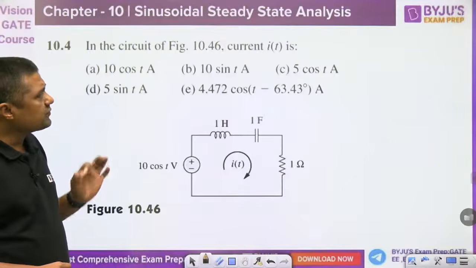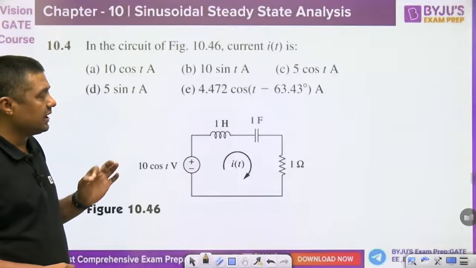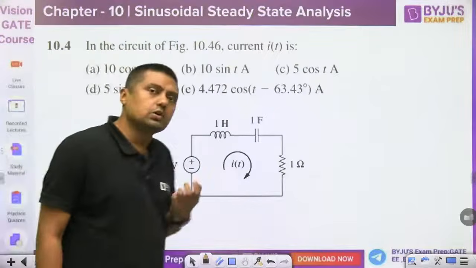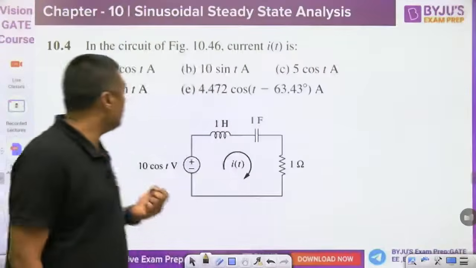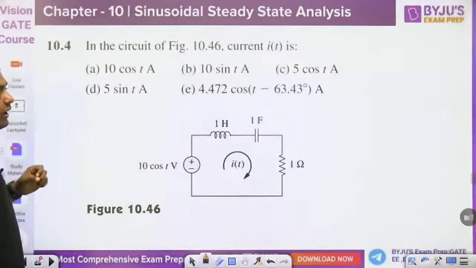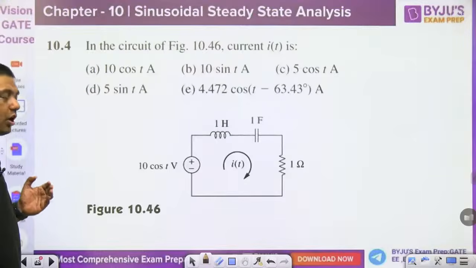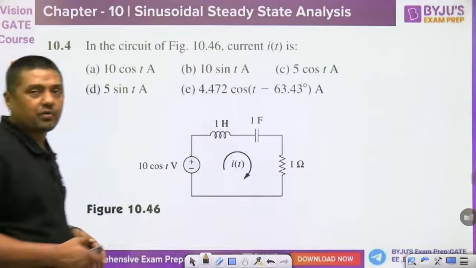In the case of series RLC circuit, before solving the question, always check what is the resonance frequency here.